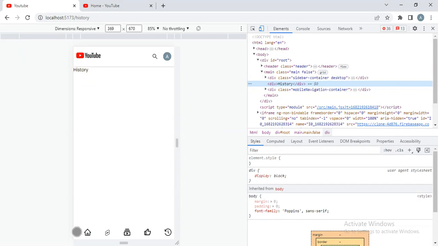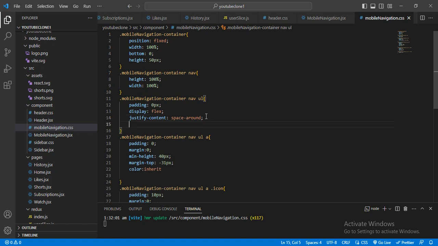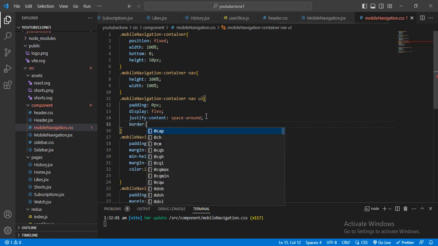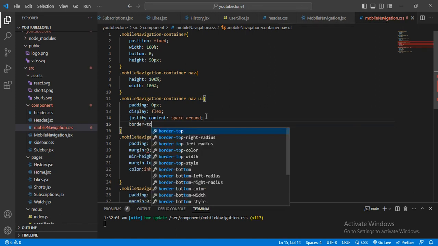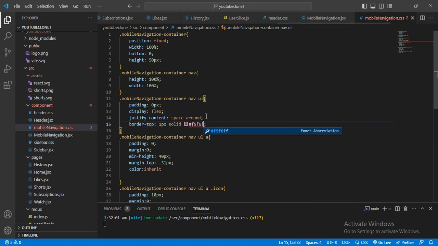And I want to add a top side. For that top side I want to add the border. We can add here border from top 1 pixel, solid, f5f6f9.